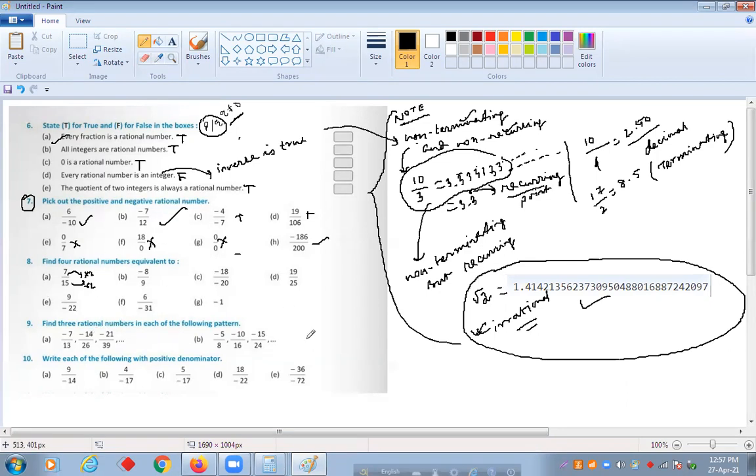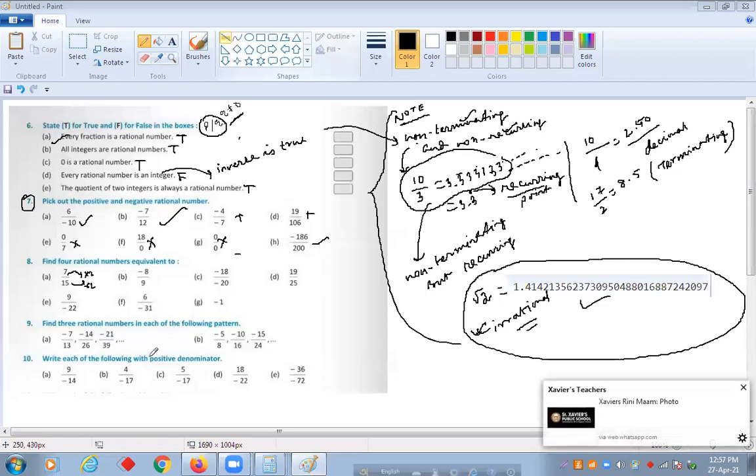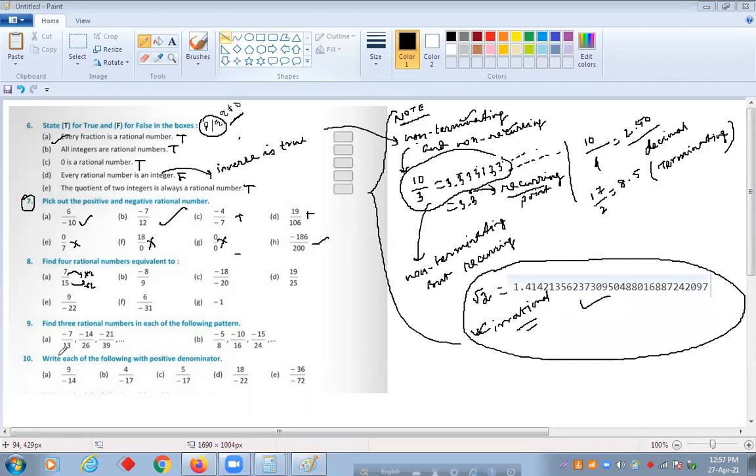You understood. Next, find 3 rational numbers in each of the following patterns. In that pattern, you need to find out the 3 rational numbers. Okay. So here three rational numbers are given up to 3, and then we have to find 4, 5, 6. That means 7 into 4, 7 into 5. So here the numerator and denominator are multiplied by 2.